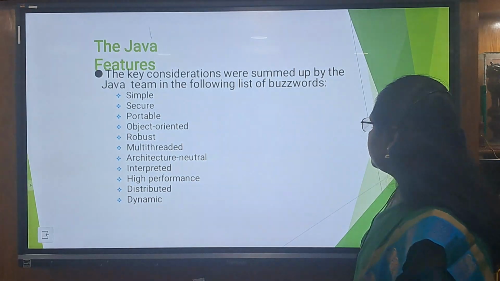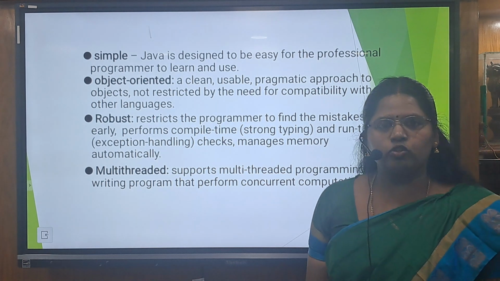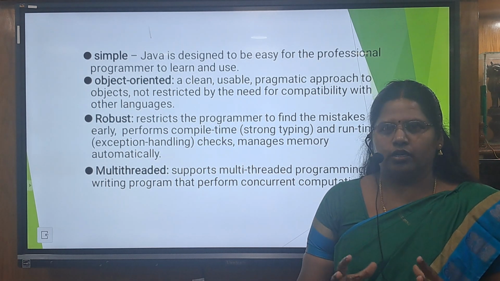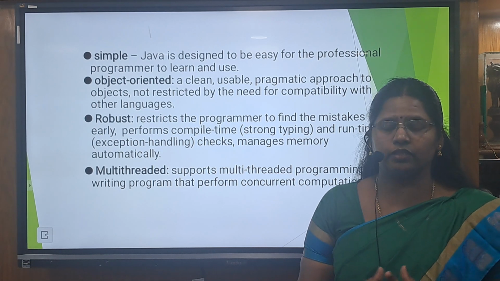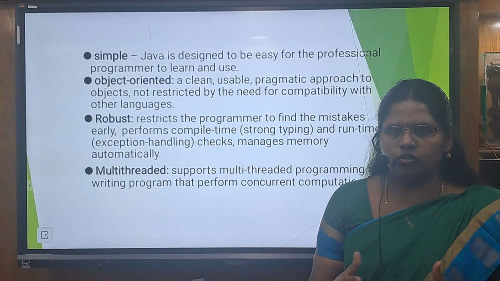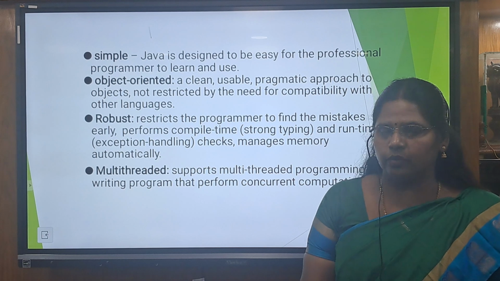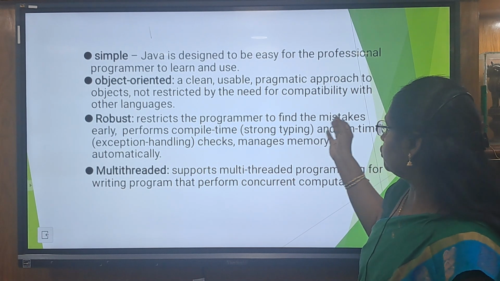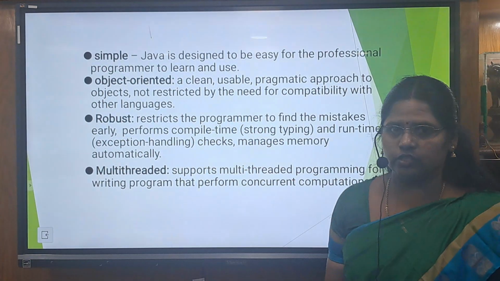First is simple. Java is designed to be very easy for the programmer to learn and use. From the student's point of view, when studying a programming language, they will think that it is very difficult to write the code. But while we write code using Java, it's very easy and very easy to learn when compared to other languages. And object oriented, it's a clean and usable approach to objects, and it's a pure object oriented language and it's compatible with other languages also.